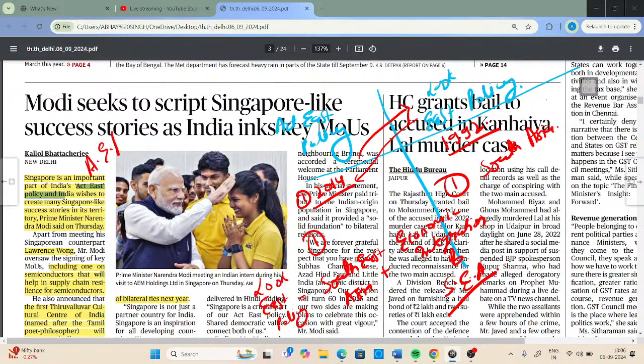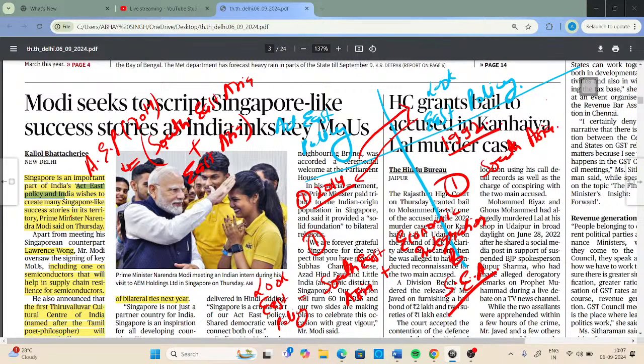So, Act East policy, AEP 2014, mainly focuses on Southeast Asia plus East Asia, the two parts, Southeast Asia and East Asia.